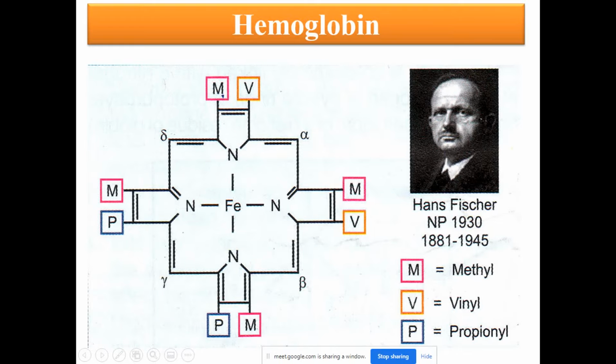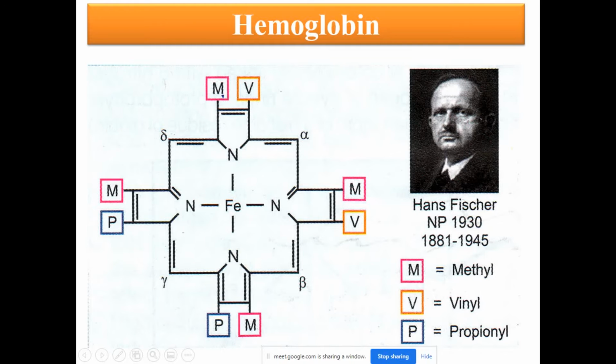See, this is 1 pyrrole ring, this is another pyrrole ring, this is another pyrrole ring, this is another pyrrole ring. So this is A, B, C, D, or else 1, 2, 3, 4. Or you can also designate this as alpha pyrrole ring, beta pyrrole ring, gamma pyrrole ring, and delta pyrrole ring.